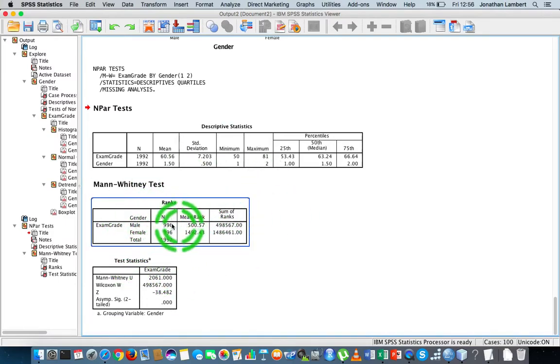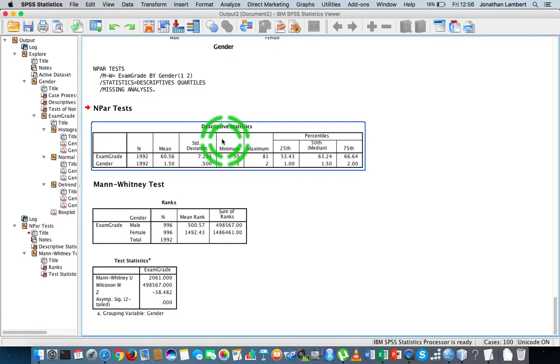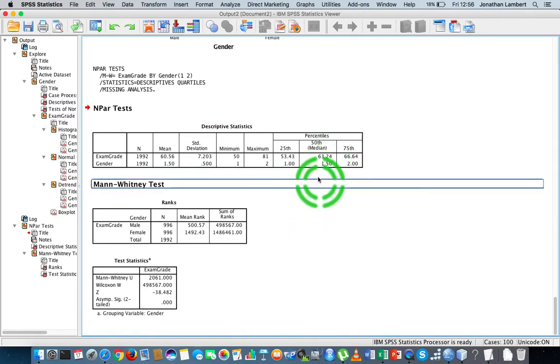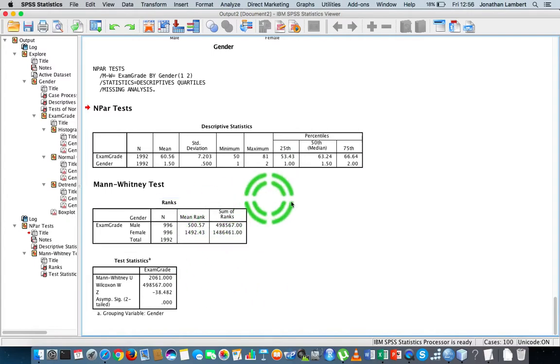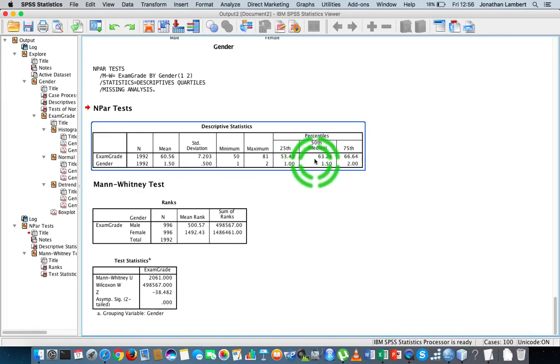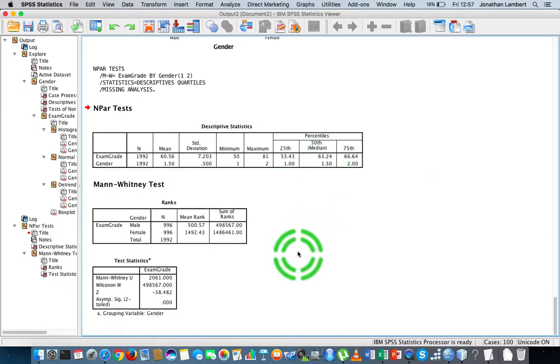So, I mean, we have the rank data here. Let's actually look at the descriptives. The descriptives give us the results for the overall sample, the two samples pooled together. There's 1,992 values. The average is 60.56%. Here's the median value for the overall sample at 63.24. Okay. But if we're going to make an inference based on the median, it's the median of the two groups that we're actually looking for to see whether there's a difference between them, not this particular median here. This is the median of all of the observations together. So we'll have to run that in a moment.